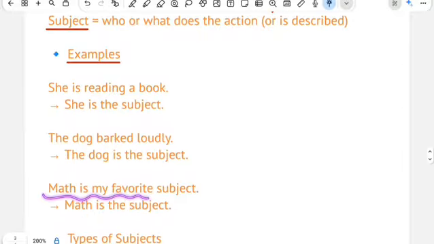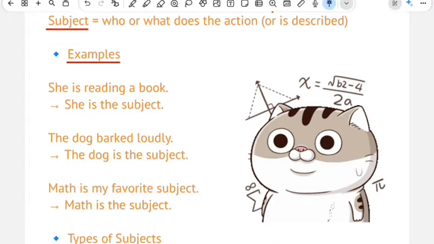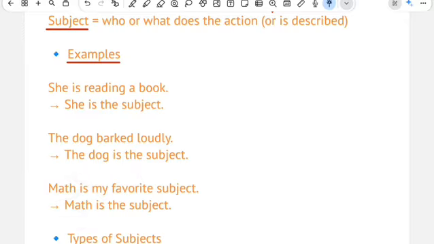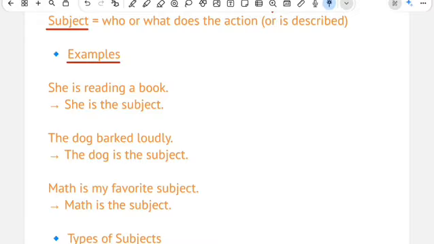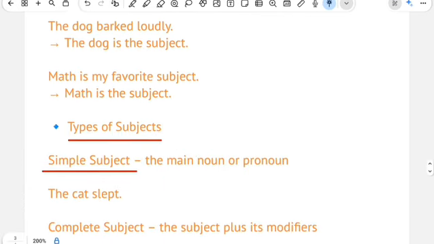Okay, now here is our third sentence. Math is my favorite subject. Here which is my favorite subject? Math. So math is the subject here. Now don't get confused that the subject is only a person, because it can be a person as well or it can be a thing as well. I hope you are understanding my point, and if you have any doubt you can comment down as well.